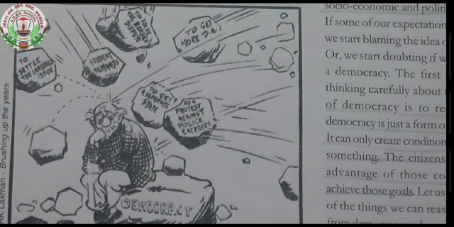Then responsive to need and expectation. Whatever expectation is ours, as we have seen in the last diagram, we will be telling the government. Then efficient decision making and implementation: whatever decision the government thinks over, what is good for the people, will be taken and implemented. But what is the reality? Let us see. These are the expectations that we want from our government.